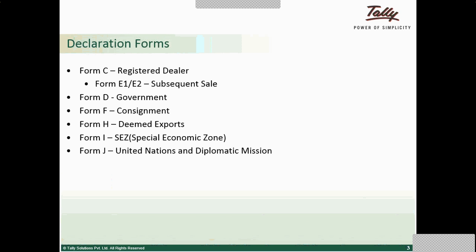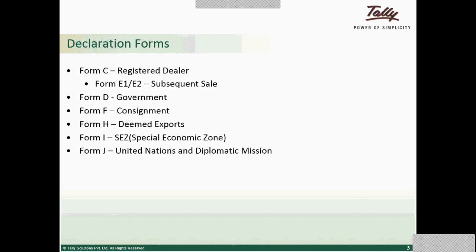Next one is CST forms, or we also call them declaration forms. There are various declaration forms. On the strength of these forms, there will be a reduction in duty. In case of interstate transactions, these forms will be issued. Coming to the first form, it is Form C. This form will be issued by the registered dealer at the time of purchasing goods.